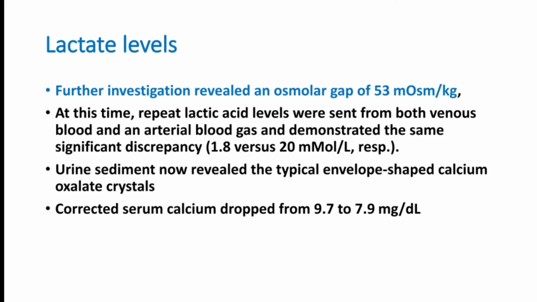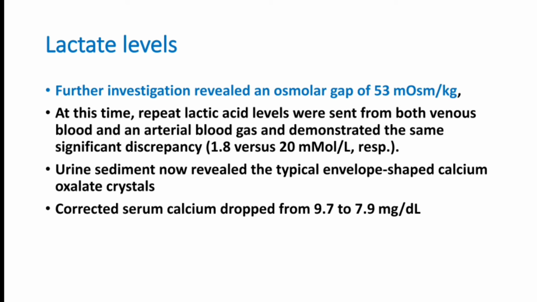At this time, repeat lactic acid levels were sent from both venous and arterial samples because the first sample had a disparity. It demonstrated the same significant disparity between arterial and venous samples, 1.8 versus 20 millimoles per liter. It has come down, but there is still a huge difference. Urine examination sent during the initial phase shows urine sediments with typical envelope-shaped calcium oxalate crystals.